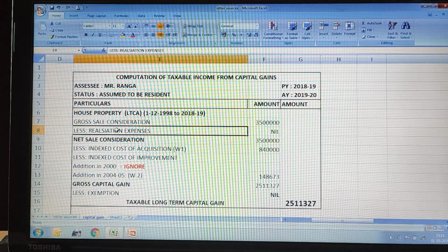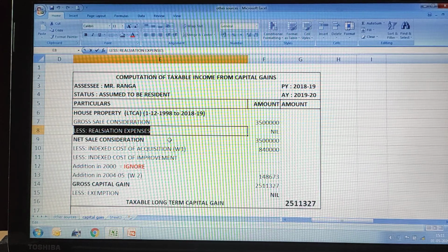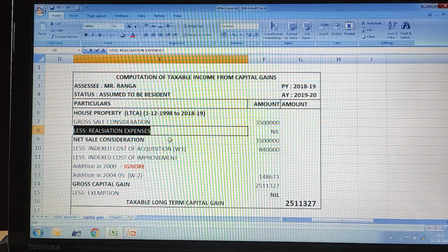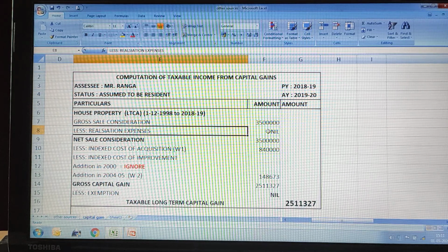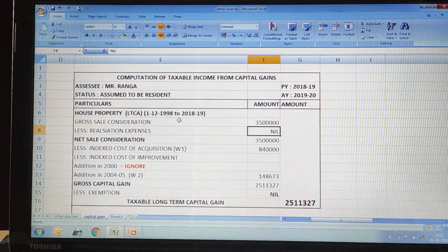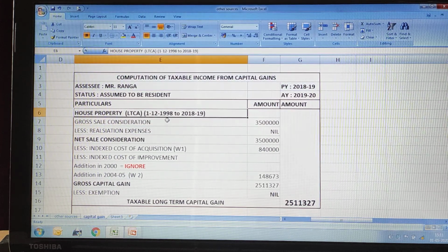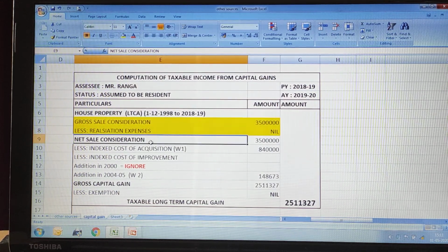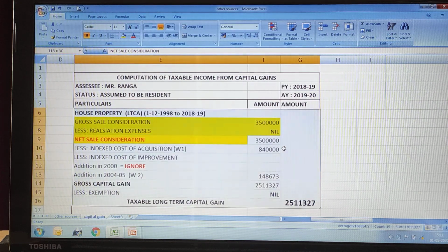With this you are going to subtract realization expenses. As we discussed, realization expenses are those which are incurred to sell the particular asset. Here in the question we did not find any realization expenses, so it will be considered as nil. So you need to minus realization expenses from gross sale consideration, and you will get the answer as net sale consideration.